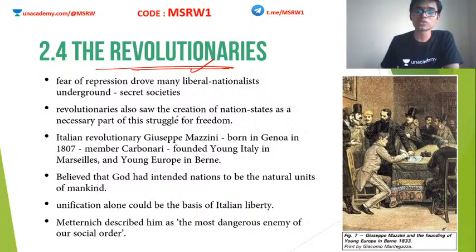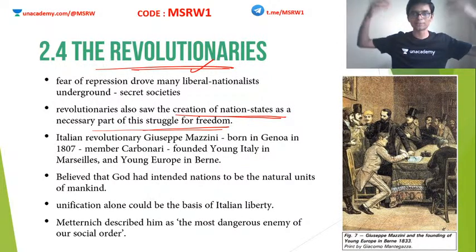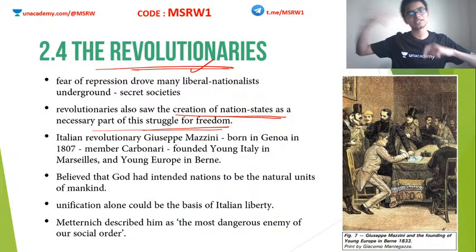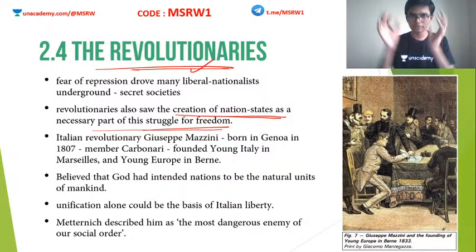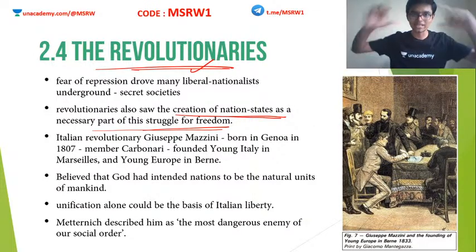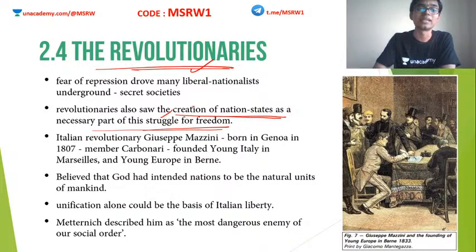Clear? Revolutionaries also saw the creation of nation states as a necessary part of the struggle for freedom. The initial struggle was for freedom. If you are free, then you can set up your own government and then unite people. So freedom is the first preference. After freedom, they want to unite everybody. Once they are united, it is known as a nation state, because all the people in that particular state have a common feeling of nationalism. Whenever there is a common nationalistic feeling, that state will become a nation. So that is a nation state. Clear? So revolutionaries wanted to set up such nation states.